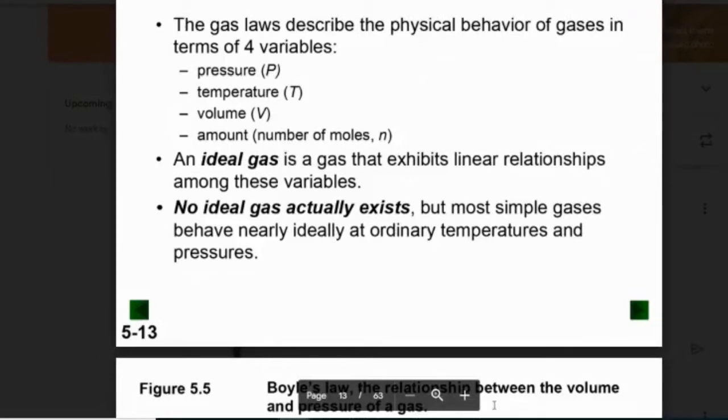Volume, when we do the ideal gas, is in liters, but it just depends on what units we have in the problem we're dealing with. An ideal gas is something that always behaves like a gas.